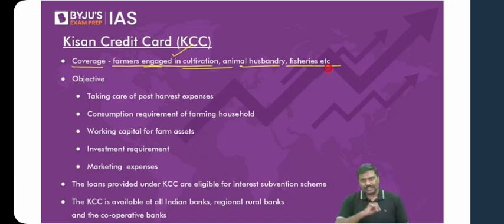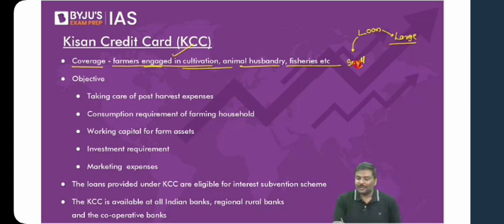How many of you believe that the Kisan Credit Card, whatever loans are provided, should be uniform to all the farmers? Let me check. How many of you believe that all the farmers who are covered under the Kisan credit card should be provided with the same kind of loans, same products? Of course, no. Don't you think the kind of loan facility available to a large farmer, who is cultivating on a piece of land of more than 10 hectares, should be different compared to small and marginal farmers? I hope you understand what I'm trying to convey here.